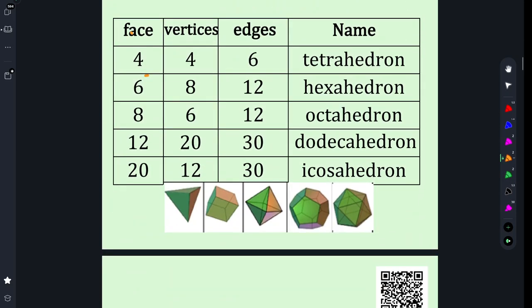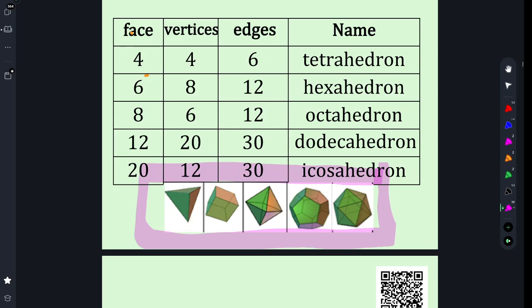So first things first, the person who was the first to talk a lot about the platonic solids is Plato. Plato was a very famous Greek mathematician, right? And platonic means Plato's, right? So Plato was the first person to talk about them, and what he discovered was that there's only five of them.